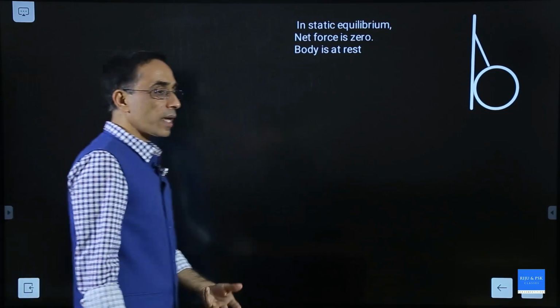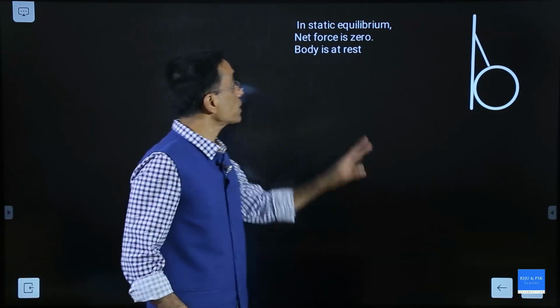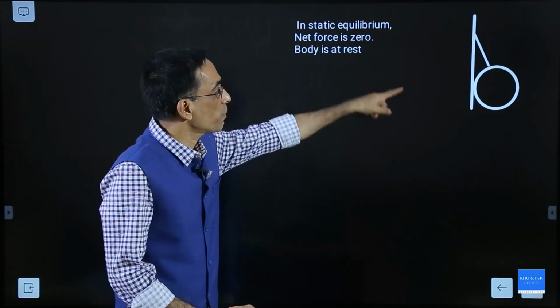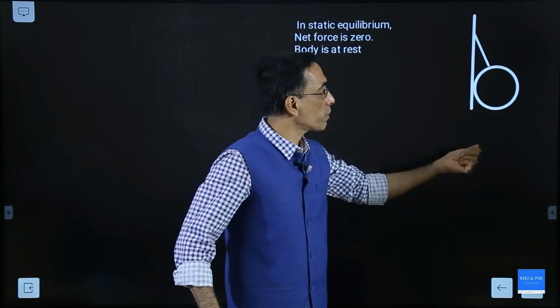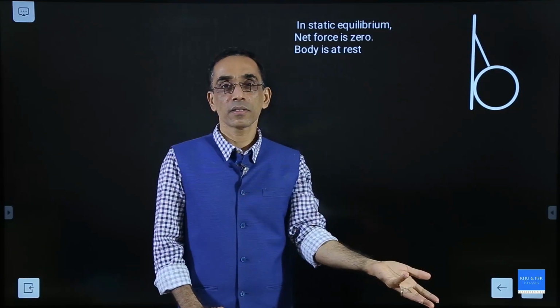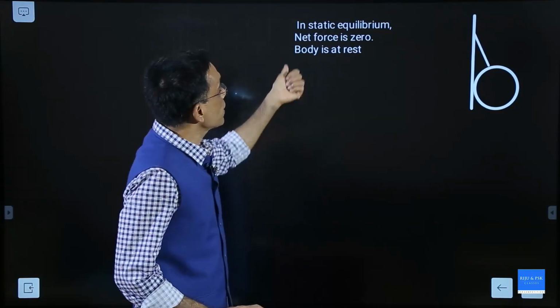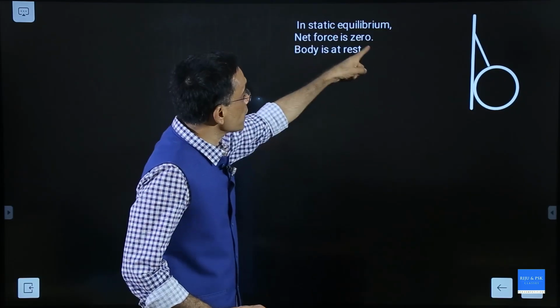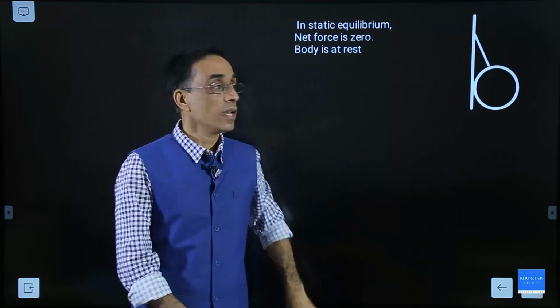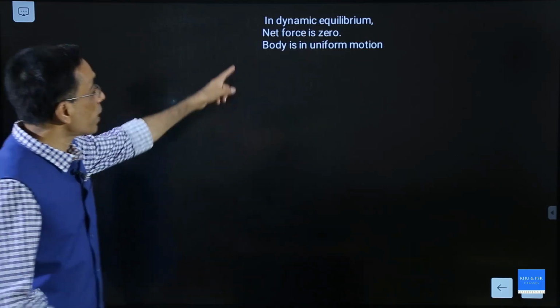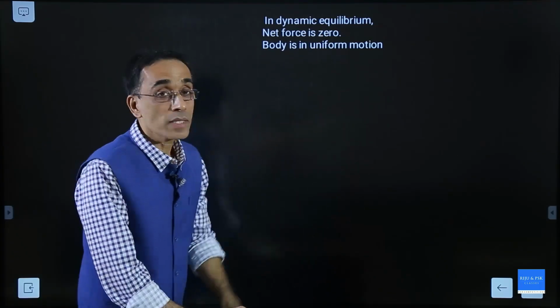And in equilibrium again there are two possibilities. One is called static equilibrium, where the body is at rest. Here a ball is hanging from a wall, it is at rest. The total force acting on the body must be 0. This is called static equilibrium. Net force is 0, body is at rest. And there is another equilibrium which is called dynamic equilibrium, where net force is 0 and the body is in uniform motion.